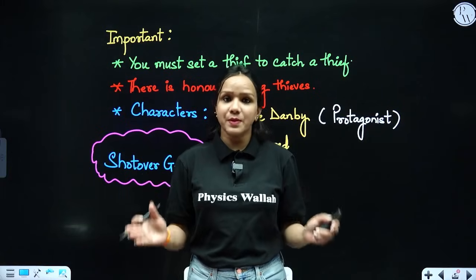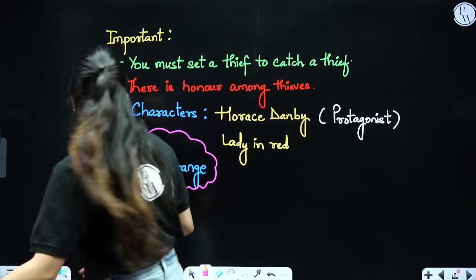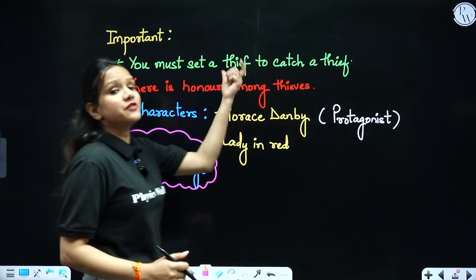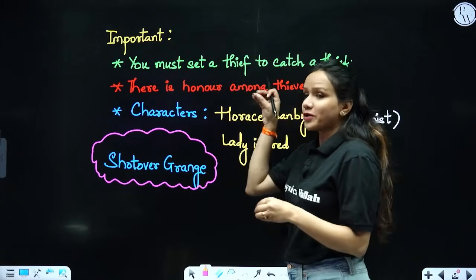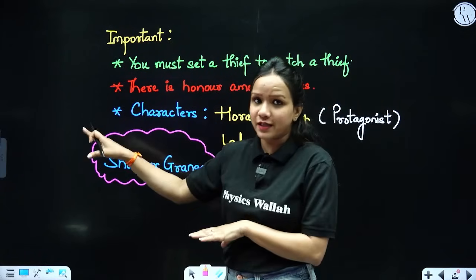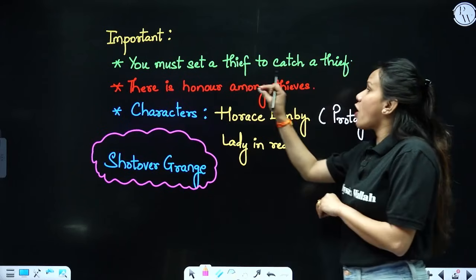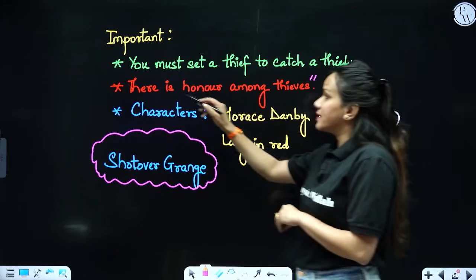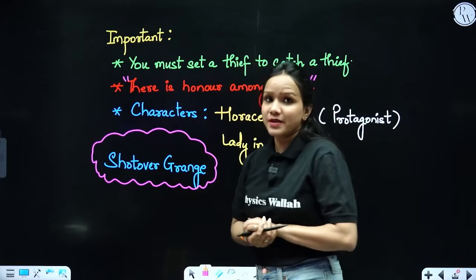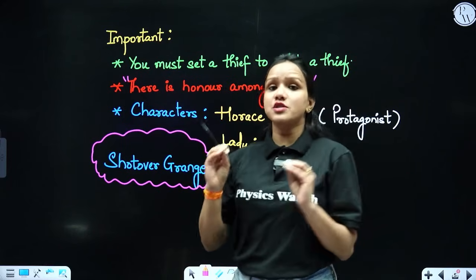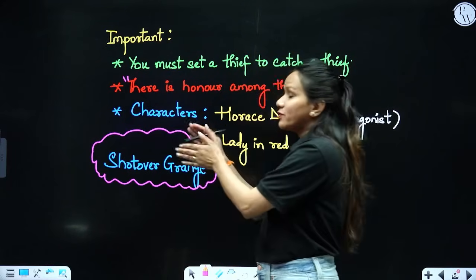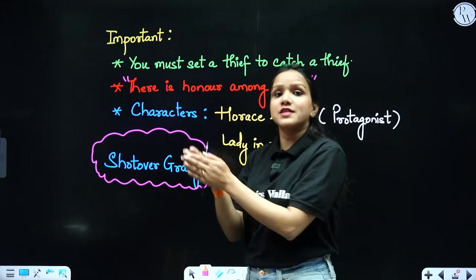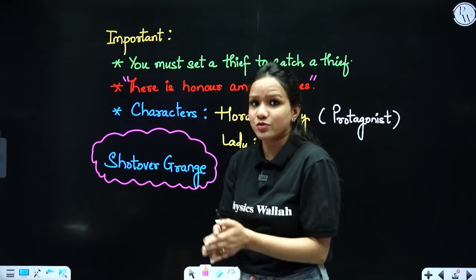Before we proceed towards the particular lesson, I would like to share some important keywords with you all. Let's have a look at that. You must set a thief to catch a thief, as I just spoke in the very beginning of the class. A very important statement in reference to this particular lesson. And there is honor among thieves, very, very important, right? So these statements should be memorized, and there can be questions related to any of these in your upcoming board examination. So we would be understanding how to attempt those questions if it is related to these particular statements in the lesson also.